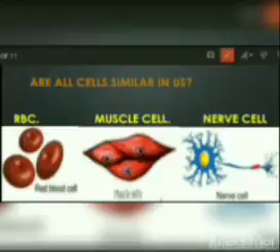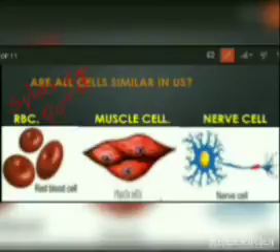You can see it is round shape, or you can call it a sphere, spherical shape. What's the shape of an RBC? Spherical shape or round shape. And what's the function of RBC here? It is in the blood and it helps to exchange oxygen and carbon dioxide. They exchange respiratory gases. So they help for what? Respiration. That's the function of RBC.